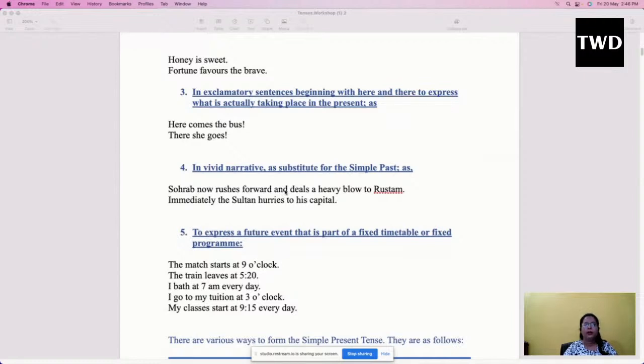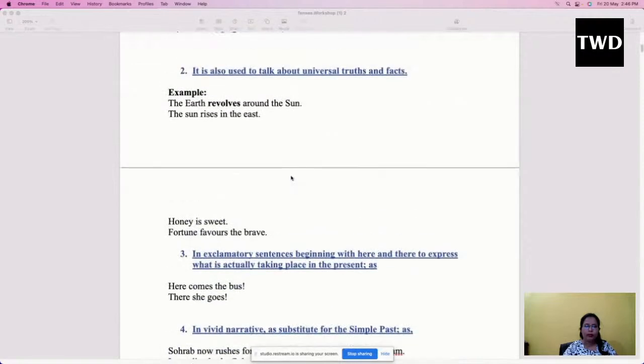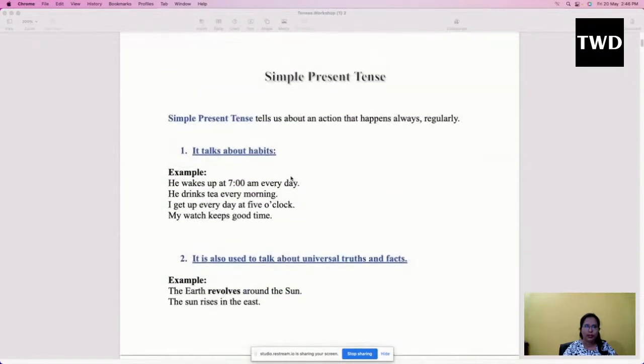And for example, if we are framing exclamatory sentences which start with here and there, then too we use simple present tense. Yes. So another tip which we saw under simple present tense is that under simple present tense we use subject and the main verb. Mostly we do not use any kind of helping verb here, because we are showing that we do the work